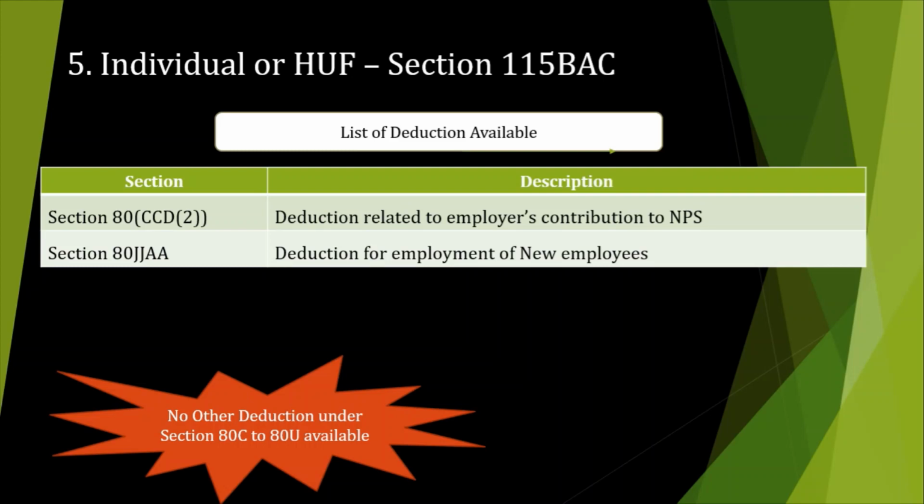Topic number 5. Under section 80C, like LIC, tuition fees, education, saving account interest, and any donation to charitable or religious purposes, are not available to the normal person. But only two deductions are available. One is 80CCD(2), which is related to the employer's contribution to the NPS. The other is the deduction related to recruitment of new employees in the individual or HUF business. Only these two are available, the rest are not available.